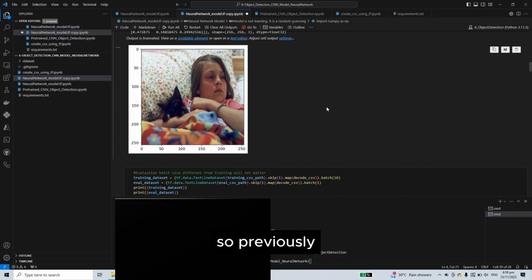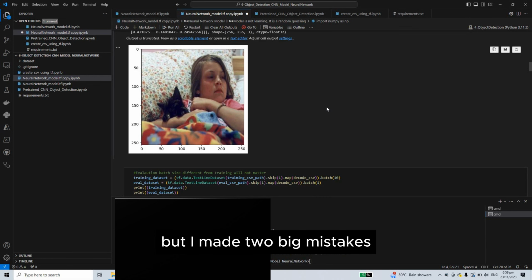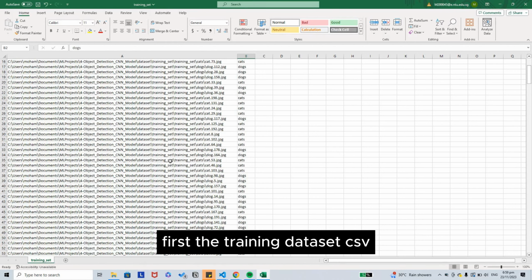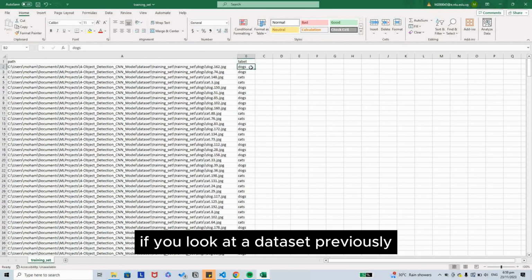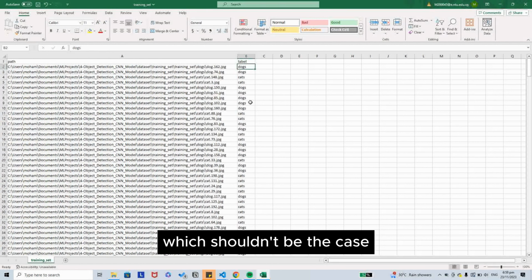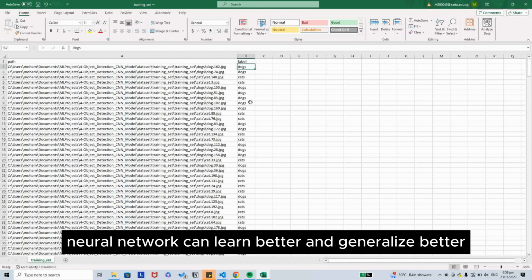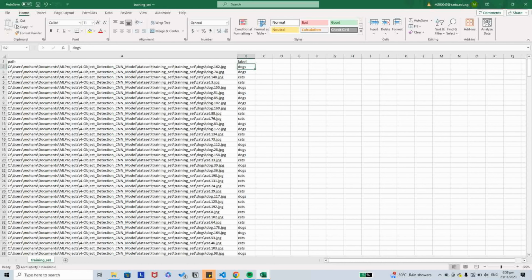So previously I made a video on how to make a simple neural network, but I made two big mistakes. First, the training dataset CSV. If you look at the dataset, previously it was cats followed by dogs in a sequential manner, which shouldn't be the case. It should be randomized so that the neural network can learn better and generalize better.